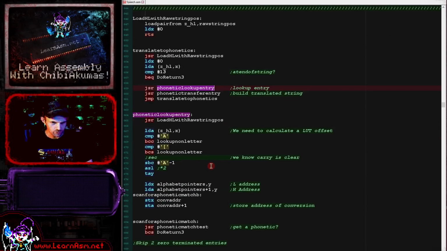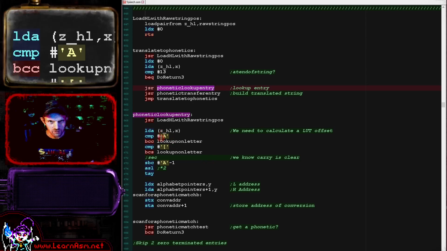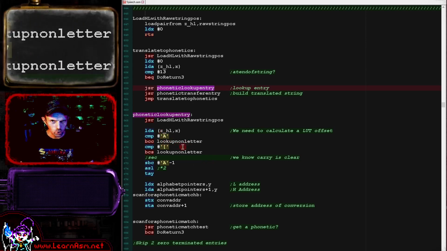Now, how do we look up an entry? Basically, we're going to use the lookup table of the conversions, and we're going to pick the most appropriate conversion. So what we're doing here is seeing if we are looking up a letter or a non-letter.